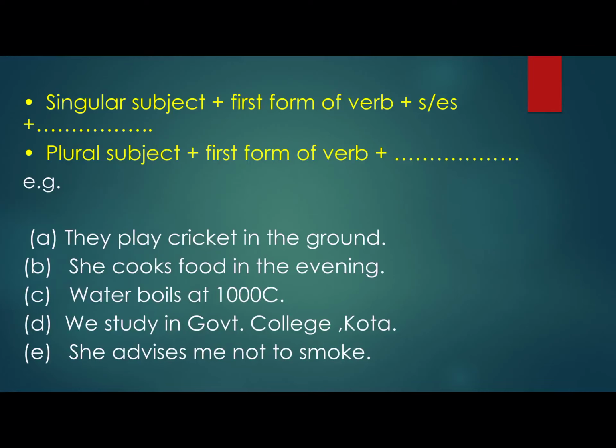And if it is the plural subject, then we simply use the first form of the verb and then object, like they play cricket in the ground, she cooks, water boils, we study in government college Kota, or she advises me. So, remember, they is plural, so play, she is singular, so cooks, s we have used, and then we is plural, we have used study, and then she is singular, so we have used s after advise.